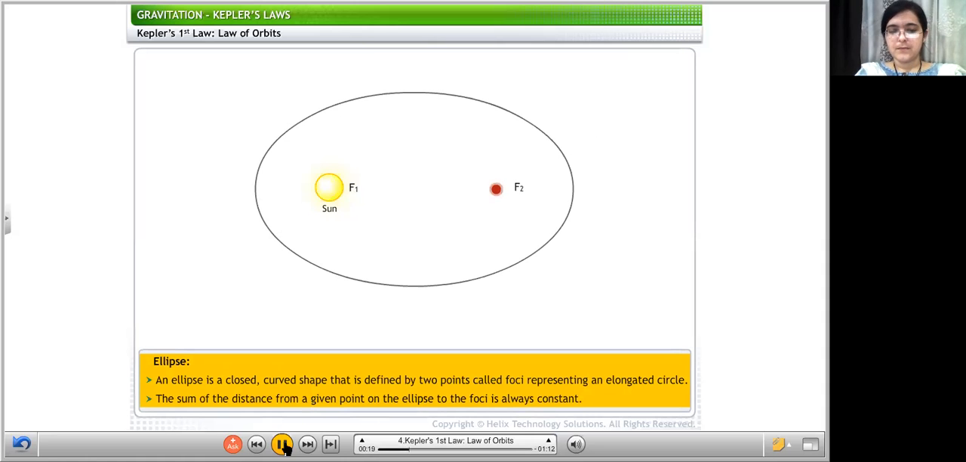An ellipse is a closed, curved shape that is defined by 2 points, called foci, representing an elongated circle. Like a circle has only one radius and only one center with which we can draw a circle, likewise, an ellipse has two foci, F1 and F2. The sum of the distance from a given point on the ellipse to the foci is always constant.